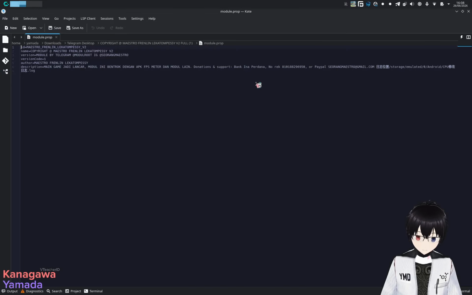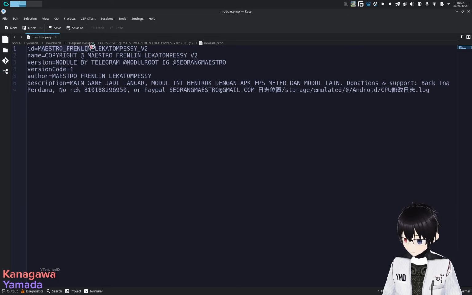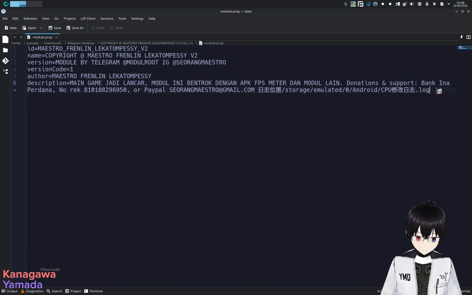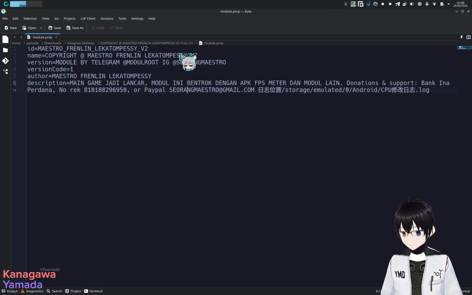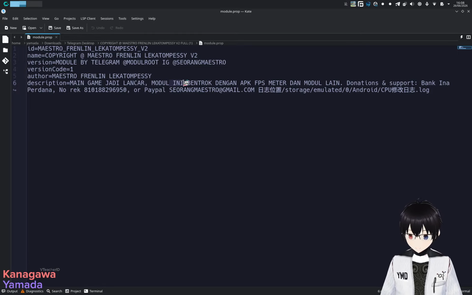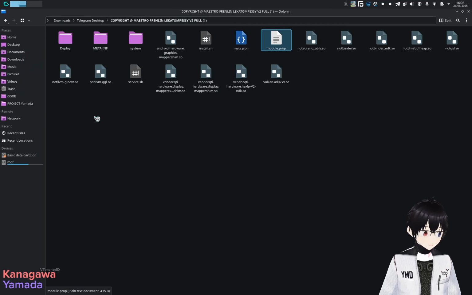So let's start with the module prop. With the ID and name, there is no such a clear description, not really good. However, in the description, they say: Main game jadi lancar. Modul ini tidak bentrok dengan APK Meta dan modul lain. Donation support. So they say playing games will be smooth, and this module is not clashing with FPS meter applications and other modules. Alright, fine, whatever you want.